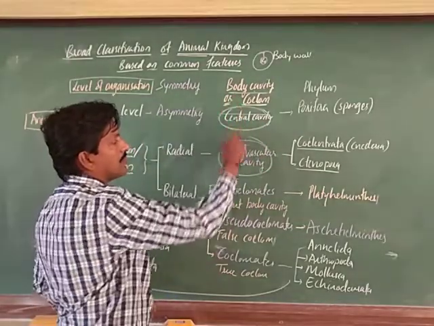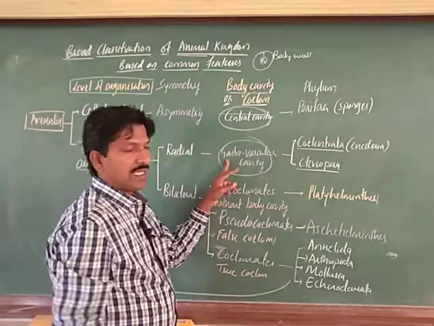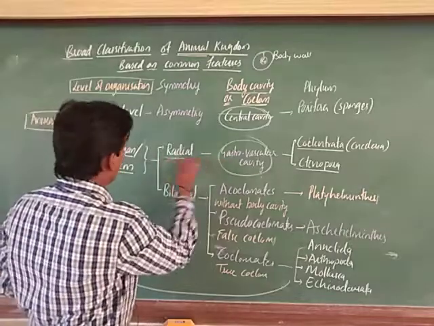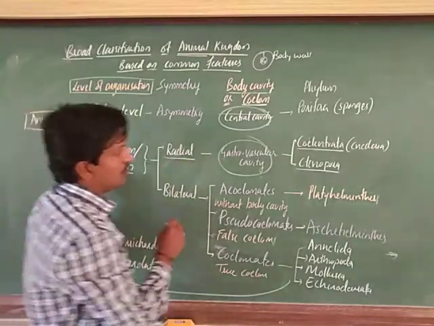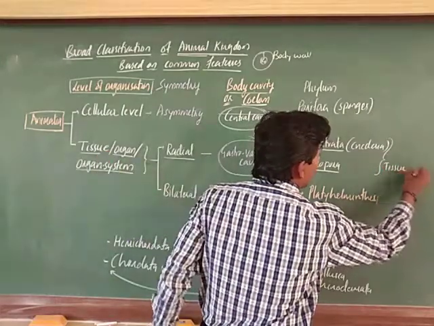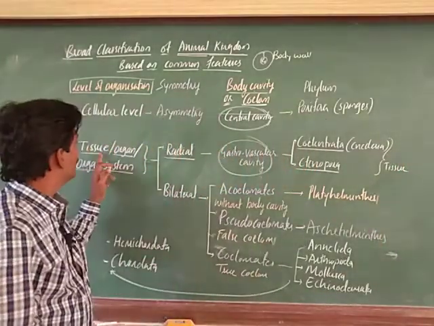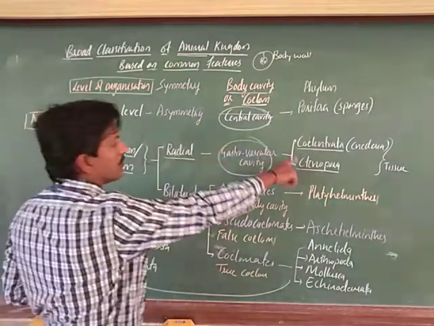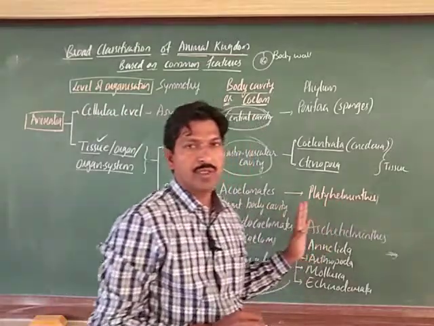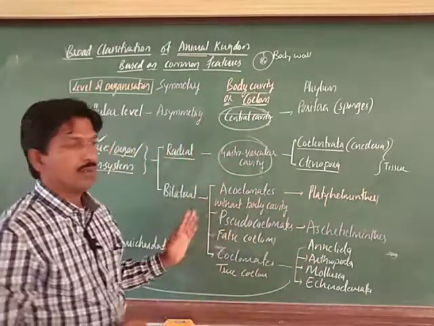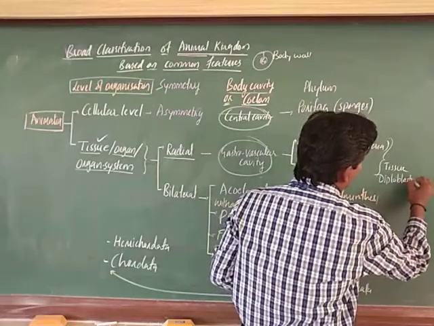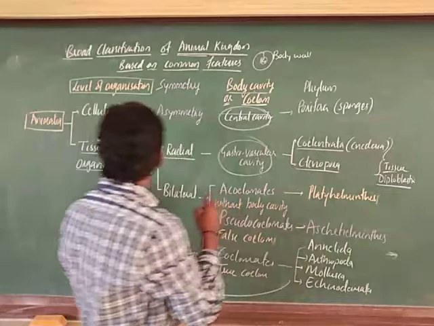The actual body cavity is absent, but instead gastrovascular cavity is present. They show radial symmetry and the tissue level of organization. So, the first two have the tissue level of organization, and they are also referred to as diploblastic. One more column I have not taken here, diploblastic, you can write, diploblastic and tissue level of organization.